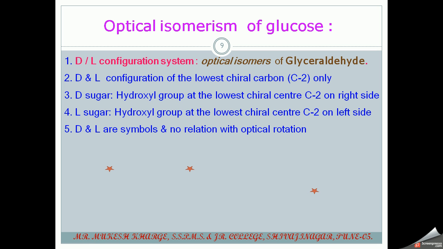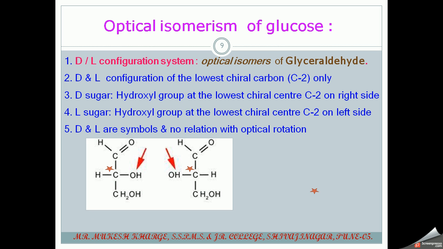Here the D and L configuration of the lowest chiral carbon, that is the C2 carbon, is considered only. This is the first carbon, this is second, and this is third of that glyceraldehyde. So this carbon is a chiral carbon because it contains 4 different atoms or groups of atoms.